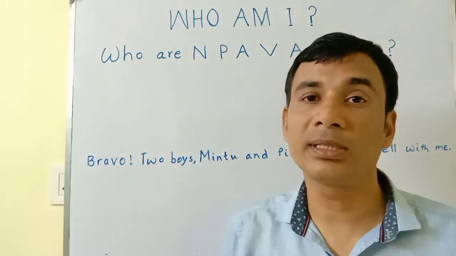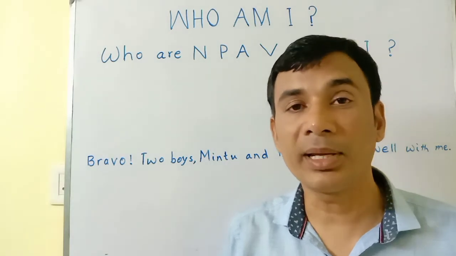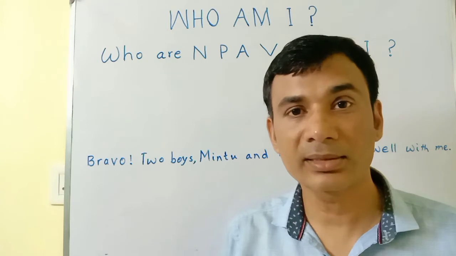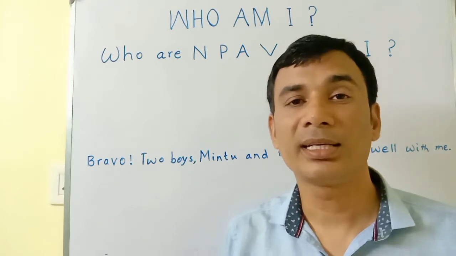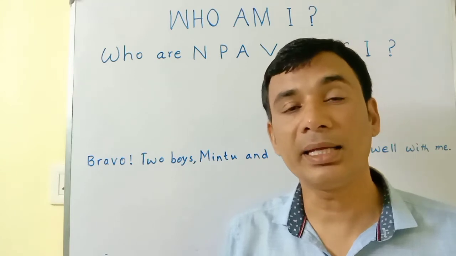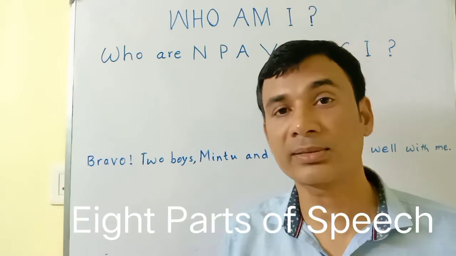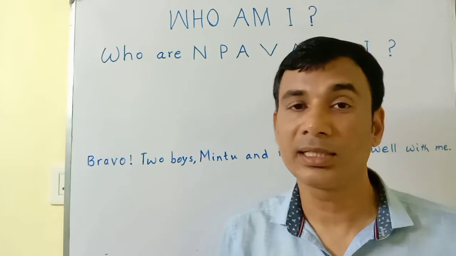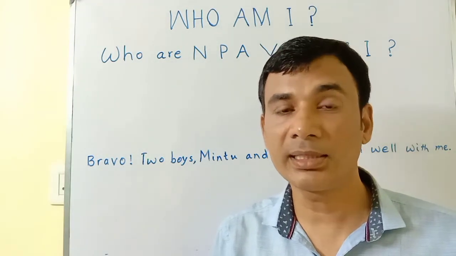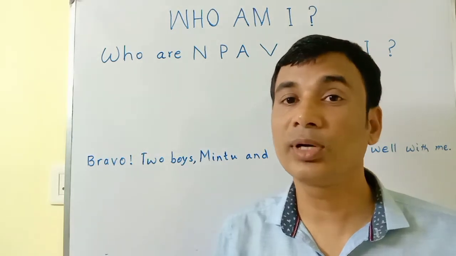One by one, I will tell you a story of a family, and there are 8 members of the family. I think you have come to know it is all about English grammar, as there are 8 parts of speech. So first of all, I will ask you some questions. It is a game. After this, I will tell you the story. Be ready. So first question is, who am I?